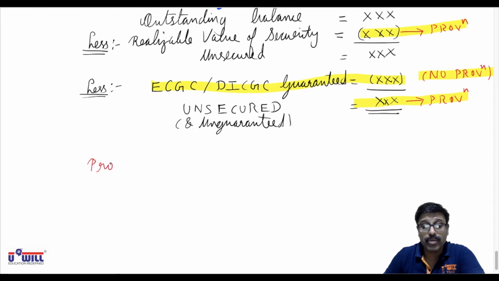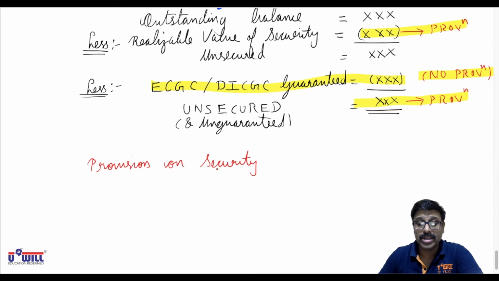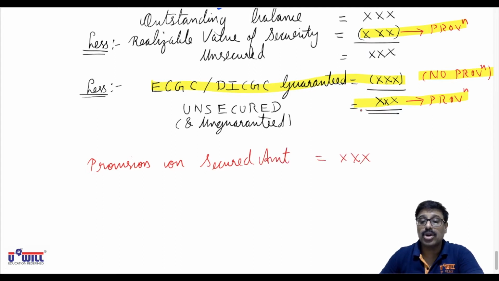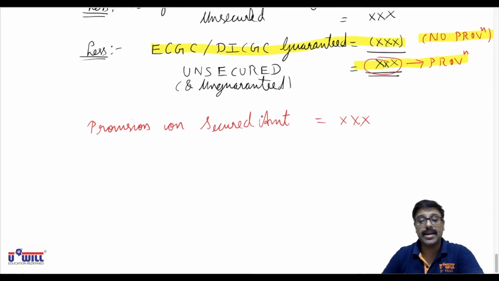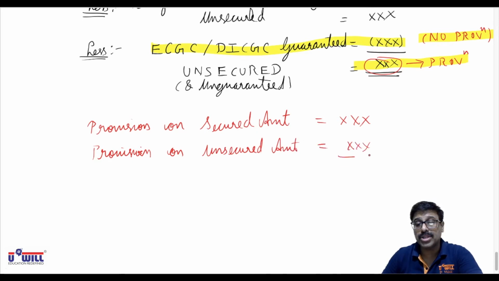Write down in your notebook: provision on secured amount as per the number of years it is outstanding. So provision on the secured amount will be created first, and then we will create provision on the unsecured amount. On these two amounts only the provision will be required. On the ECGC or DICGC guaranteed amount, no provision is required. And that will be the total provision required. All of you must have written this in your notebooks.